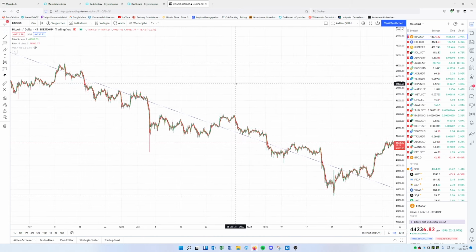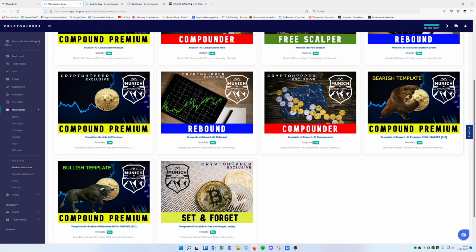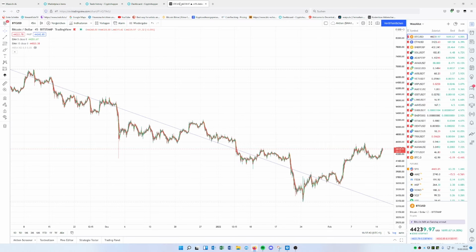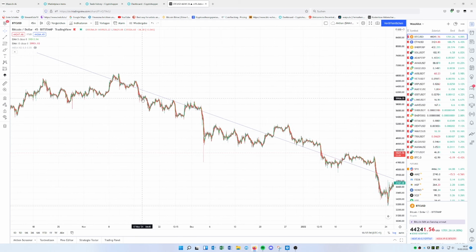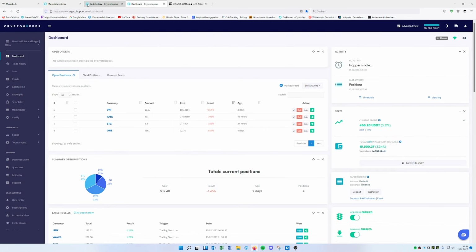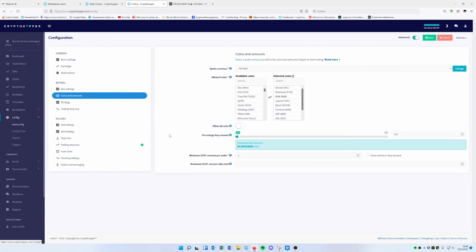So the idea behind the new template, which we just called set and forget, is an easy template which rebuys the position always in the same amount. It will buy once we get a buy signal from the strategy. So if we have bought, for example, here, and then it's going up a bit, it's not in the profit zone yet, and it's dropping more again, we get another buy signal, and we buy the same amount. We always buy the same amount. The idea is to be able to buy at least up to 10, 15, 20 times. This really depends on your percentage buy amount.